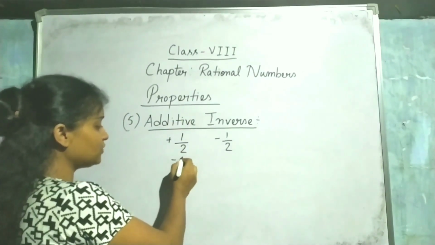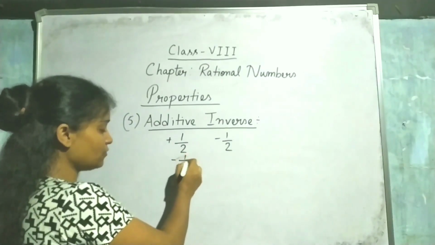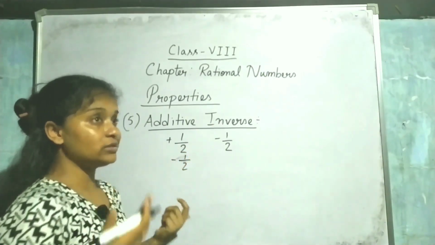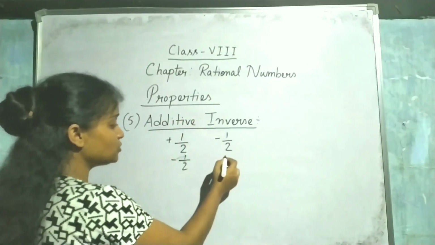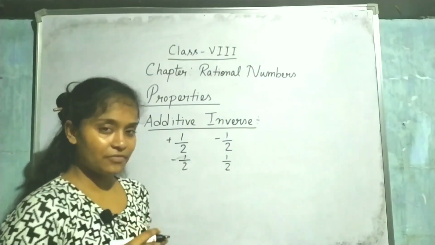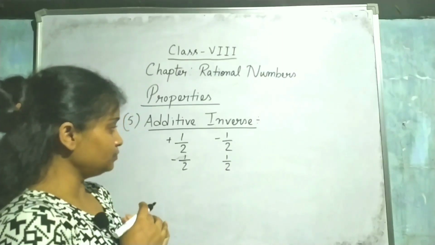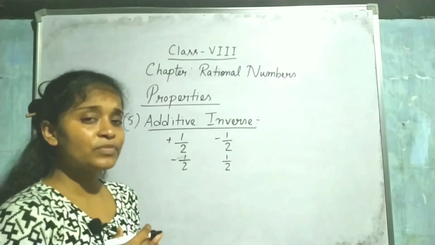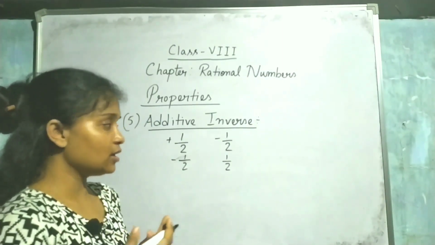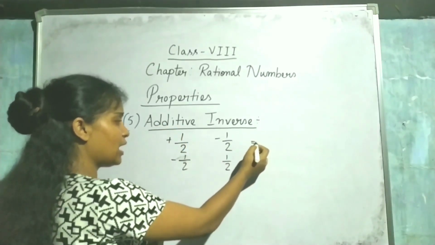If I ask you what is the additive inverse of minus half, then you have to say plus half. That means you have to just change the sign. Why? Because half and minus half are additive inverses of each other, since when I solve these two, the answer becomes 0.